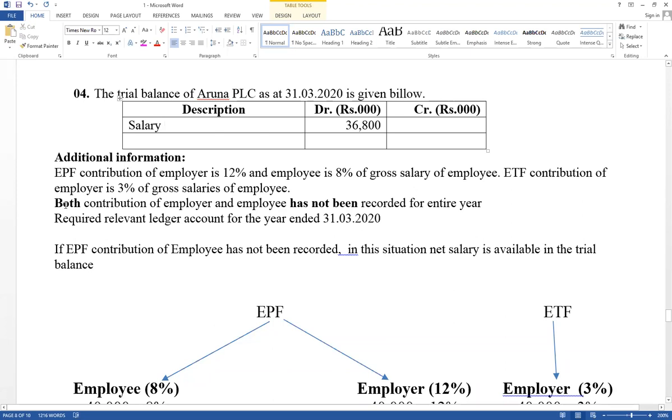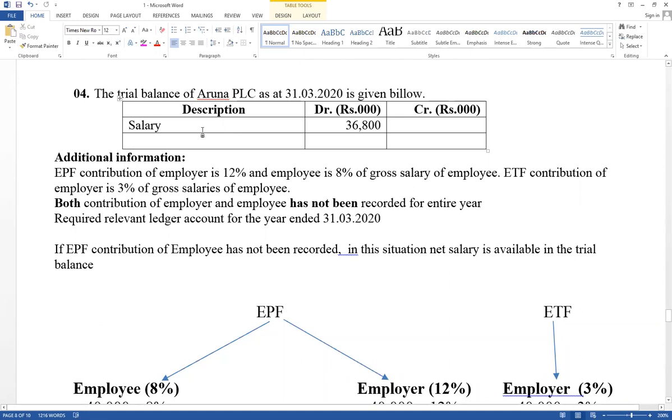Here, both the contribution of employer and employee have not been recorded. We have to consider only the contribution of employee. Since the contribution of employee is not recorded, only the net salary paid in cash is recorded.